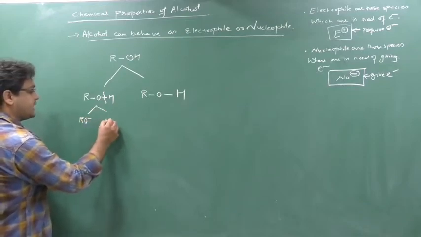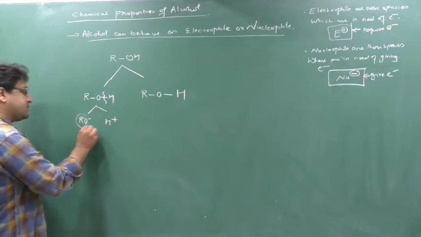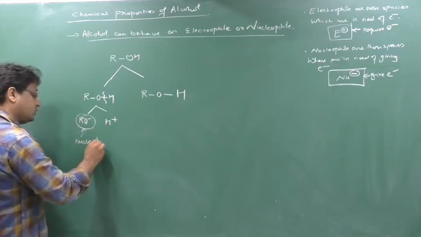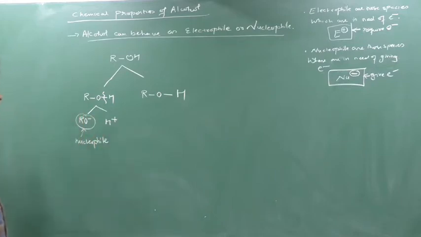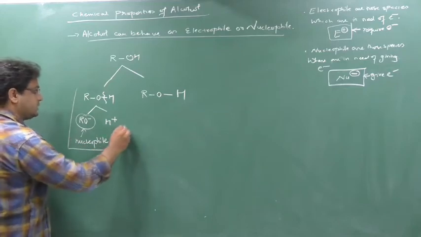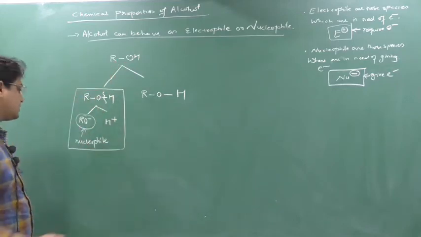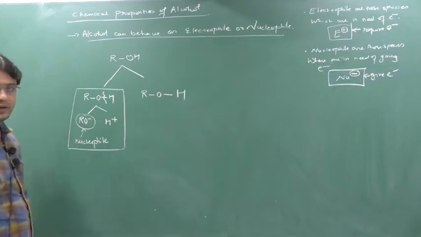RO minus and H plus. Now this is nothing but a nucleophile. Yes or no? So when cleavage of OH in ROH occurs, it acts as a nucleophile.